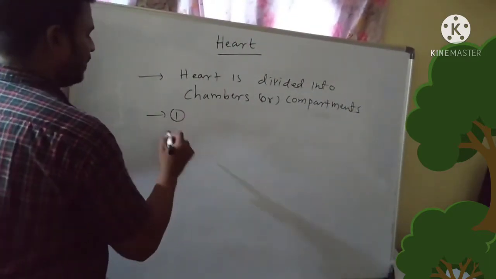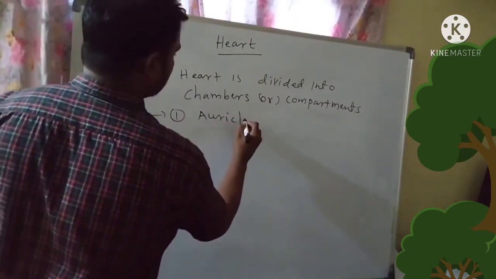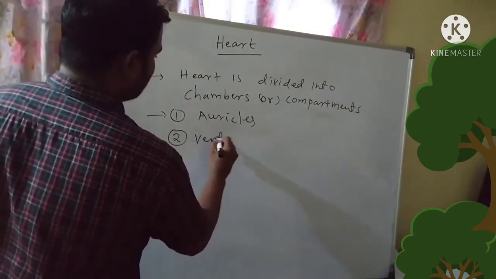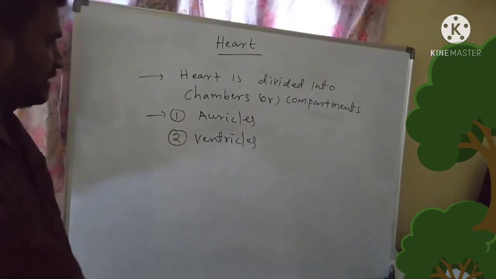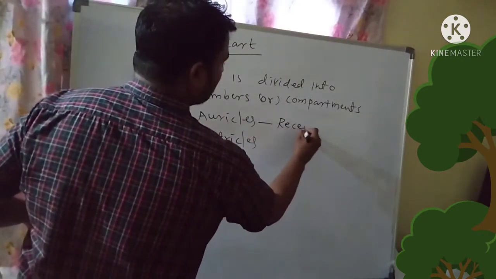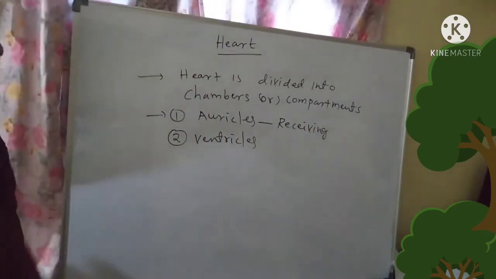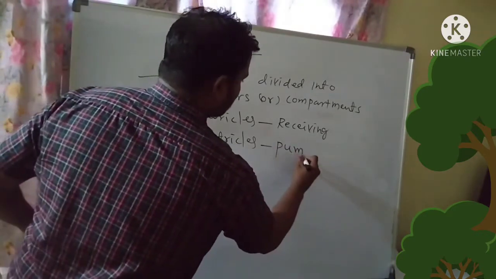For example, 1. Auricles. Second one, ventricles. Among the auricles and ventricles, auricles are receiving chambers, while ventricles are pumping chambers.